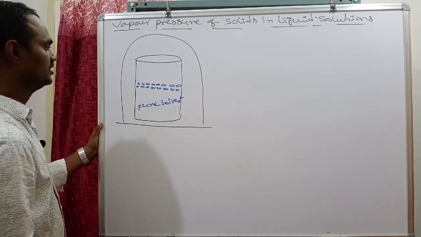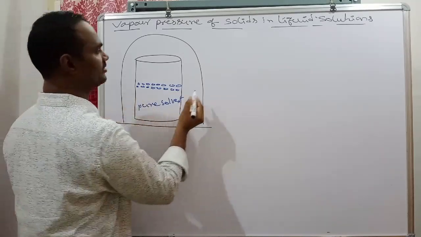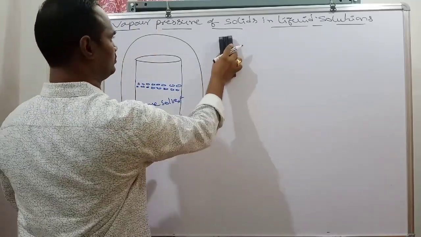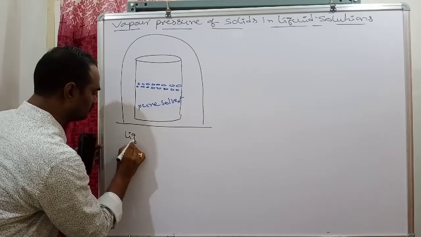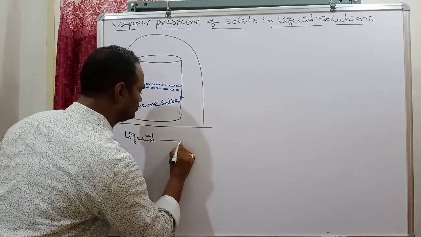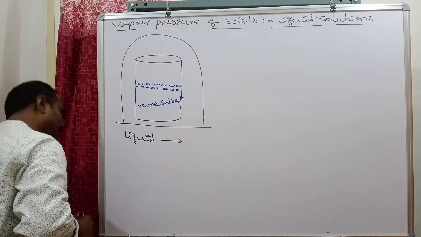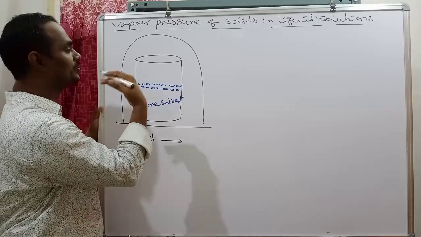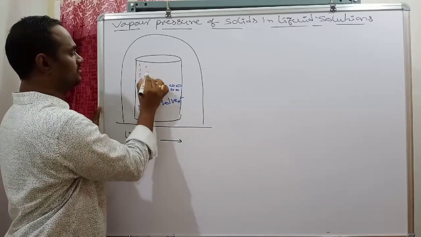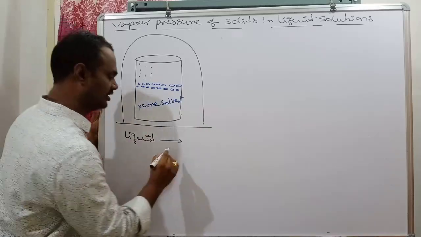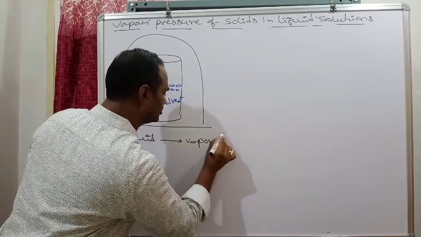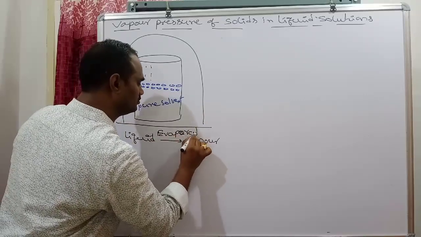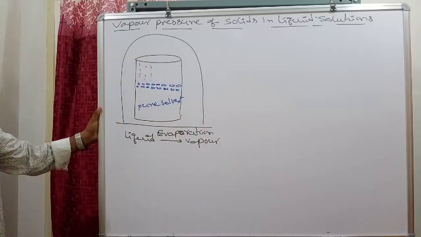Carefully see, this is the liquid. Slowly, as you already know the concept, surface liquid molecules having more kinetic energy start to escape into the surrounding atmosphere. Slowly liquid molecules convert into vapor. That process is called evaporation. That process is nothing but evaporation.